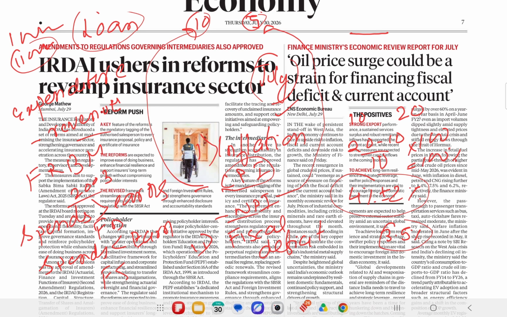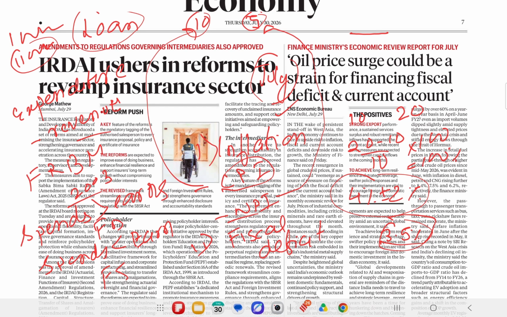Now, fiscal deficit up to a certain limit is good for the economy. It means that the government is spending on infrastructure creation. But what is the limit? As per the FRBM Act, the limit is 3.5% of GDP. If the fiscal deficit is limited to this number, then it is good for the economy. We don't want a fiscal surplus budget also. Fiscal surplus means the government is earning money but not spending in the economy. So what we want is a fiscal deficit to a certain extent, around 3.5%.